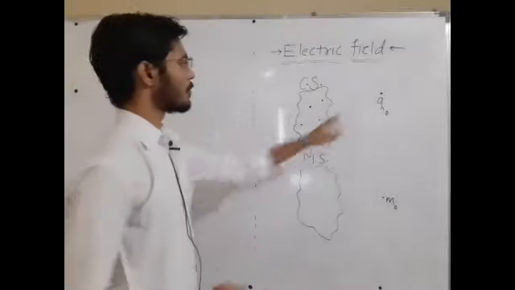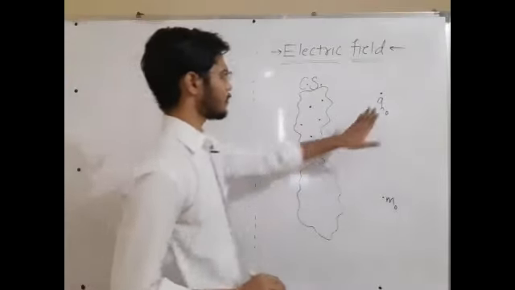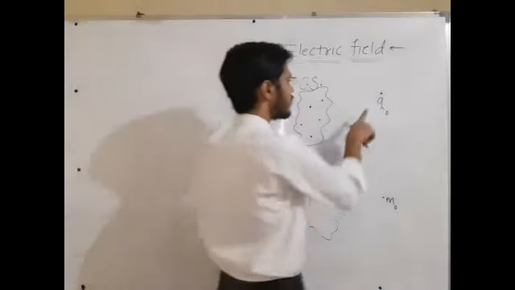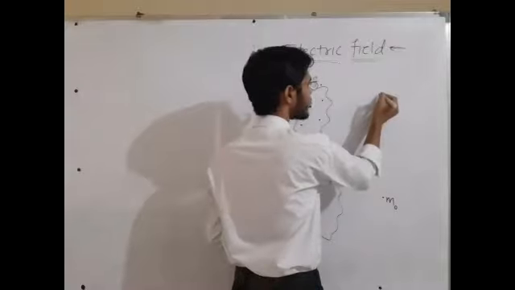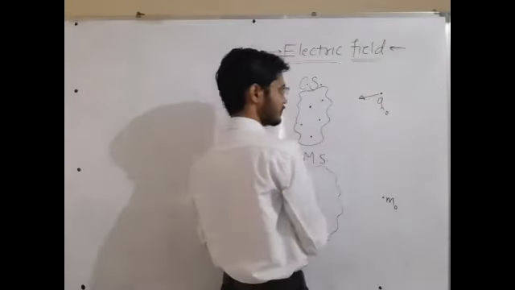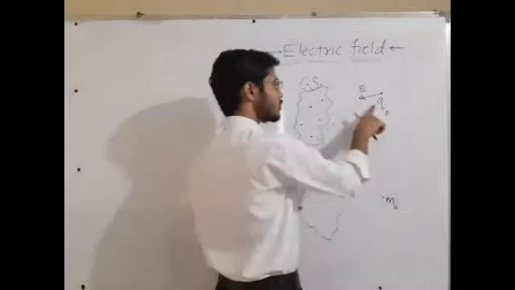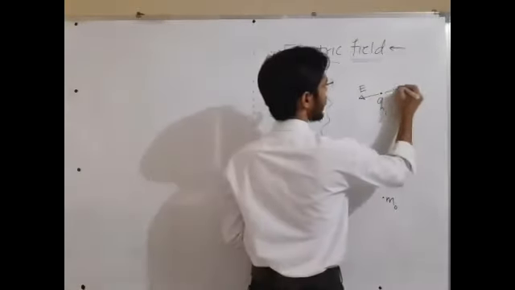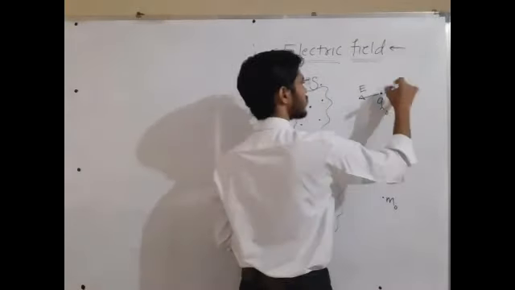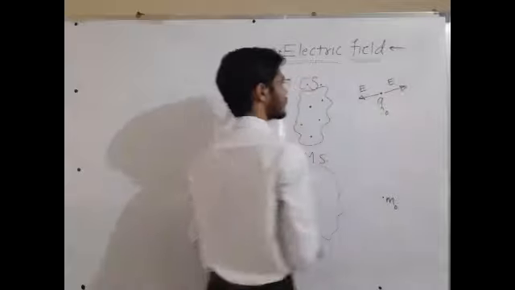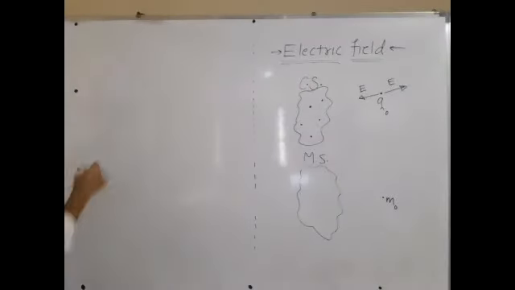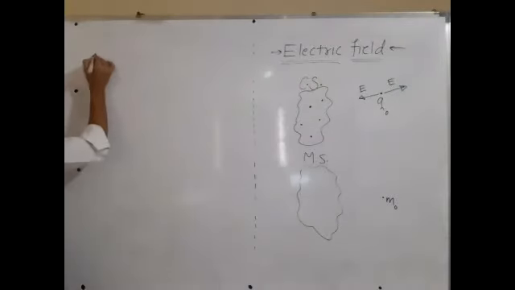Very simple. Put here a positive charge. If this positive charge gets attracted towards the system, then the direction of electric field is towards the system. If this positive charge gets repelled from the system, then the direction of electric field is away from the system. So very simple. So write down one more revision point.